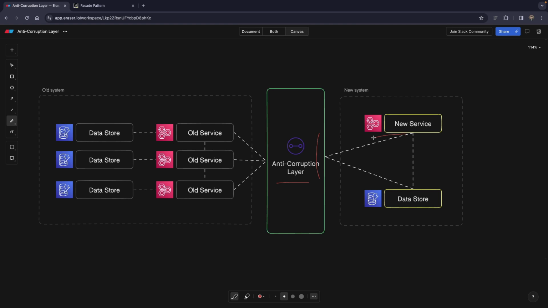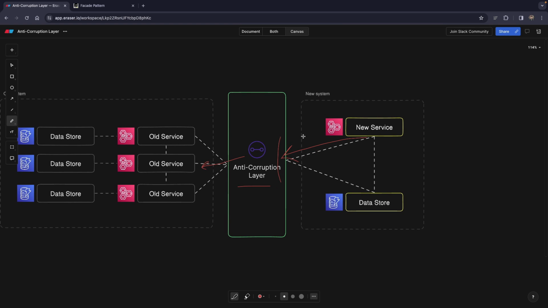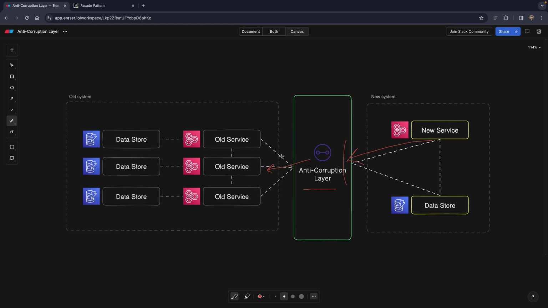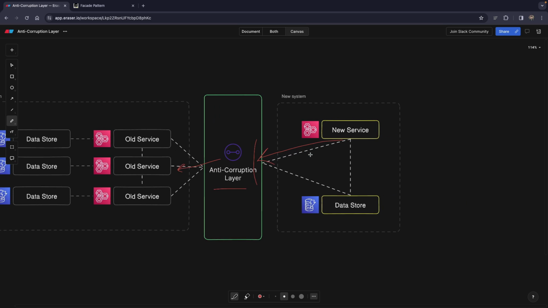So the new service is basically going to talk to the anti-corruption layer, and then the anti-corruption layer is going to trigger one of these microservices, let's say this one, to get the data for the new service. And this way, we no longer have a direct dependency on our corrupted system and its convoluted schema, bad code, and badly architected microservices and APIs. All right, our new system is the cleanest and we are following the best practices from now on.